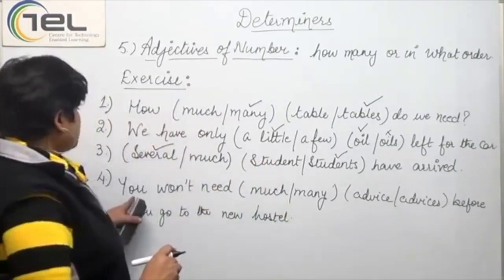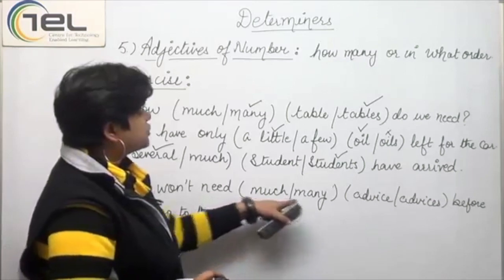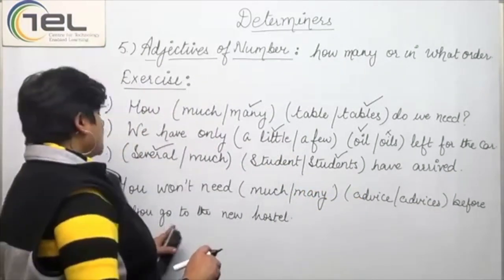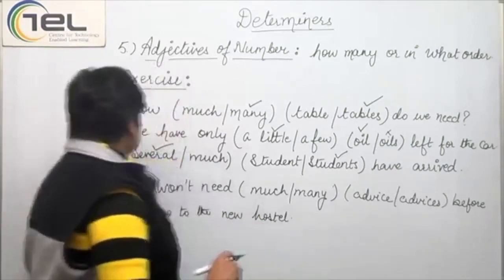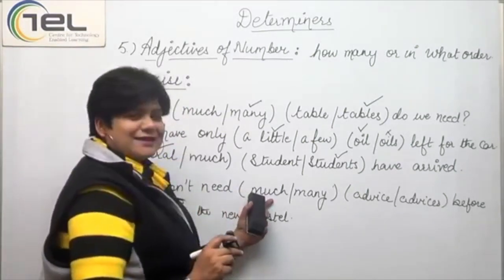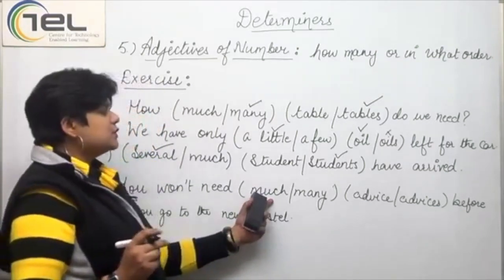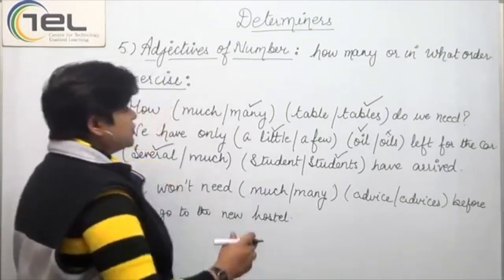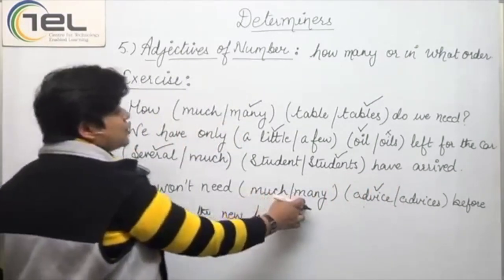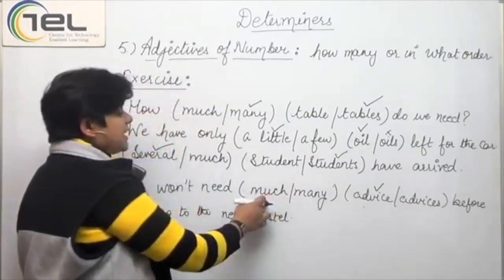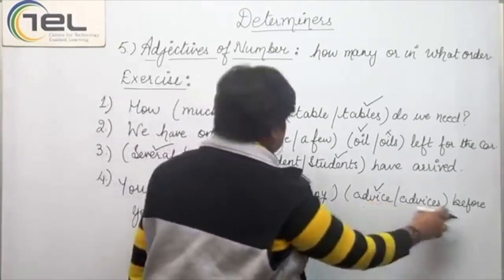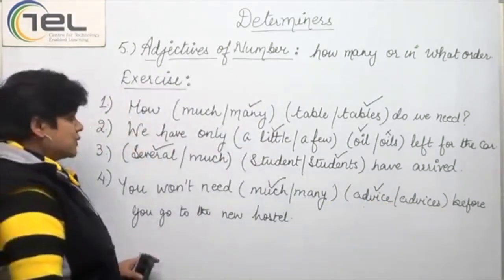Right? Now, advice is always used as singular. So, we would use advice. With advice, we cannot use many or advices. We would say much advice. You won't need much advice before you go to the new hostel.